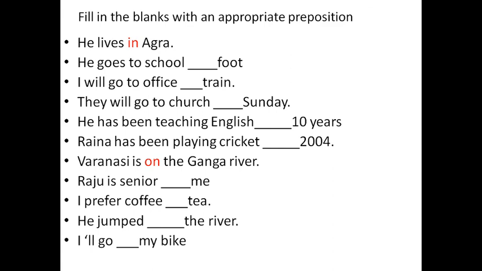Varanasi is on the Ganga river. Raju is senior to me. Usually senior, junior, inferior, superior, these all are followed by the preposition to. I prefer coffee. Prefer also. I prefer coffee to tea. He jumped into the river. I'll go on my bike.